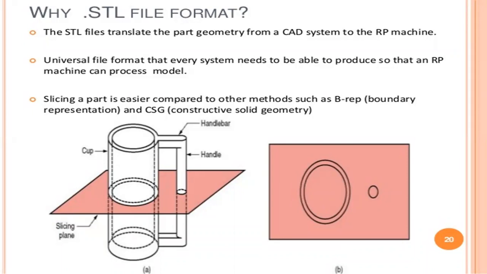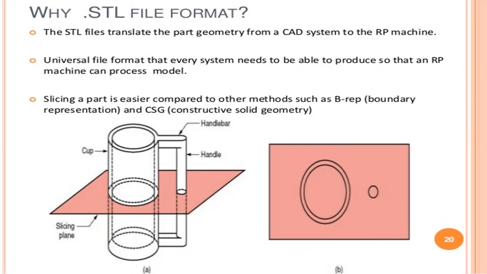It should be represented in the 3D coordinate system. It requires x1 y1 z1, x2 y2 z2, x3 y3 z3. We all know about 3D coordinate systems. In that coordinate system, the boundary representation is for the machine to follow and construct that product. So that is the .stl file property. And next one, constructive solid geometry.